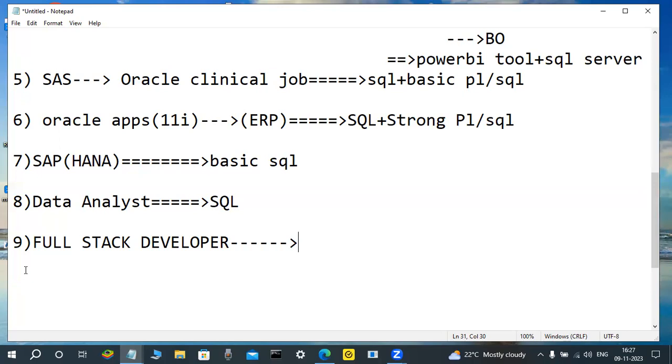So now, Python full stack developers, Java full stack developers, PHP developers only prefer Oracle as a backend. But .NET full stack developers better learn SQL Server. Don't prefer Oracle. That is better. Okay, yeah, this is the way for full stack developers.